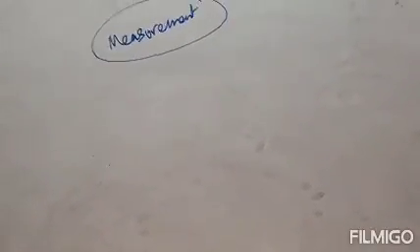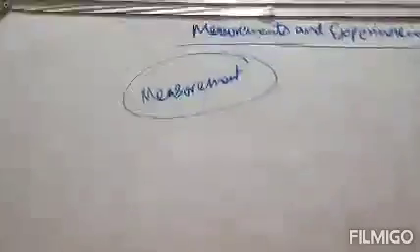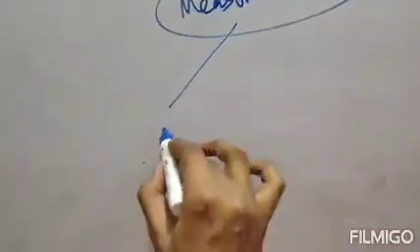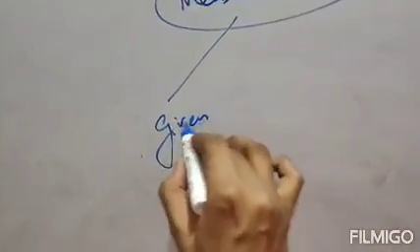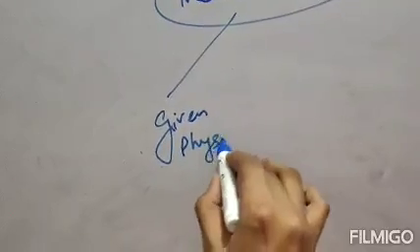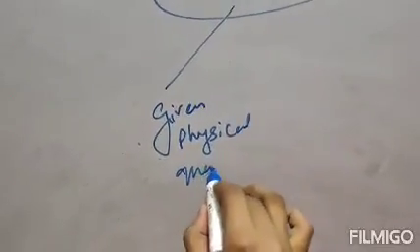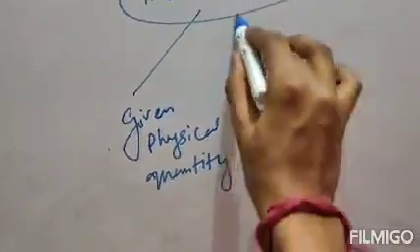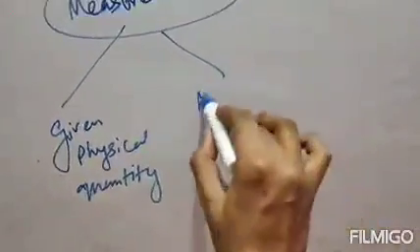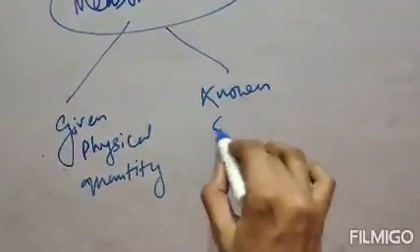The definition of measurement is, it is the process of comparison of the given physical quantity with the known standard quantity of the same nature. That means you have one given physical quantity and another known standard quantity.